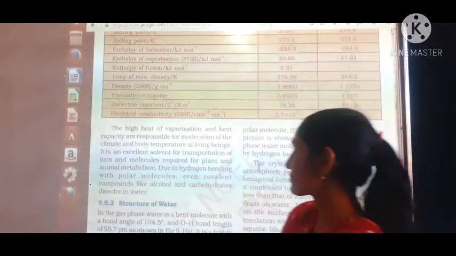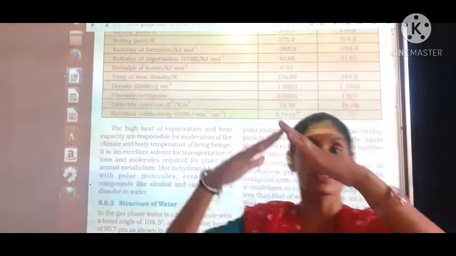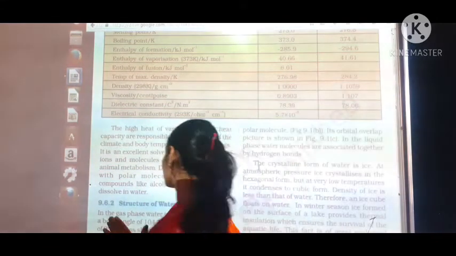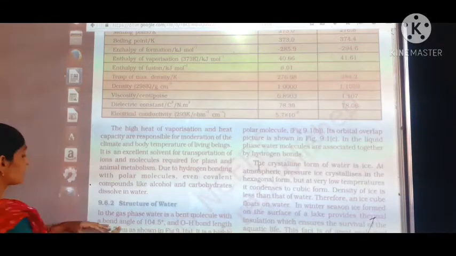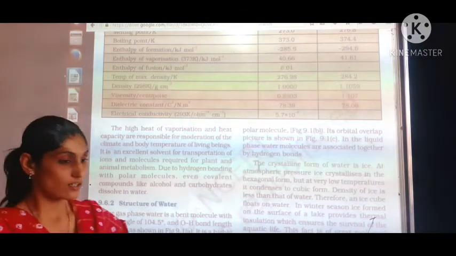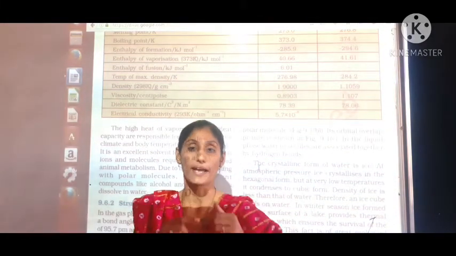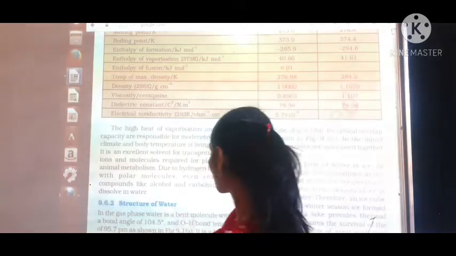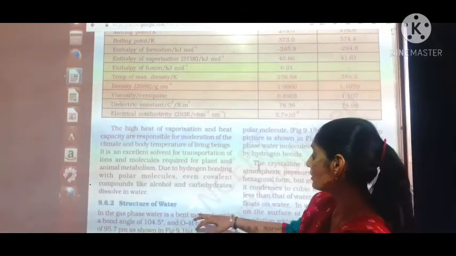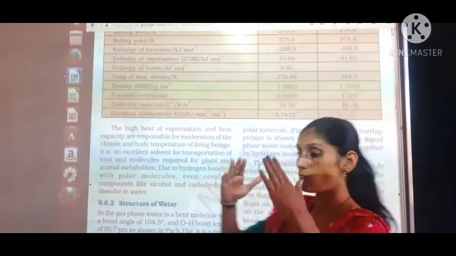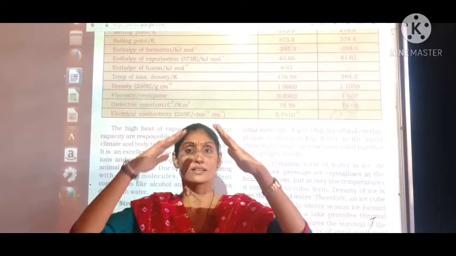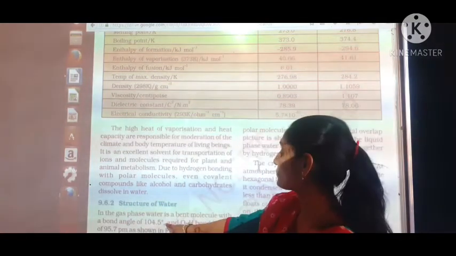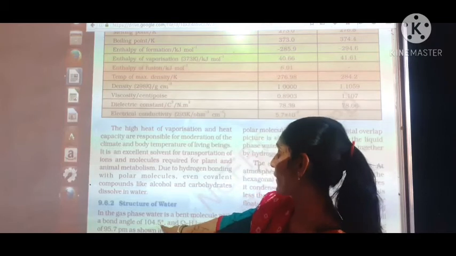So in gaseous phase, water has a bent structure. Its structure will be bent. Whenever we talk about the structure, we talk about bond length and bond angle that we need to learn in chapter number 4 in detail. But we just have to note down what the bond angle is between hydrogen, oxygen and hydrogen. So that is 104.5 degree.